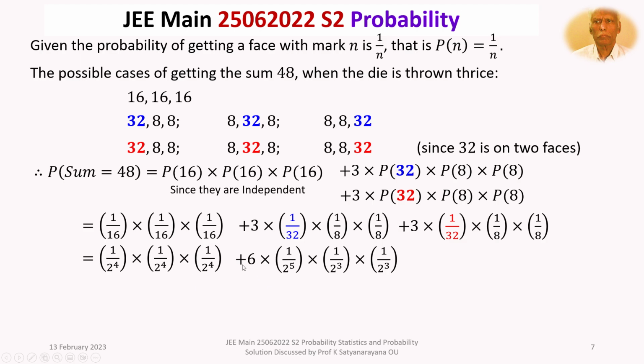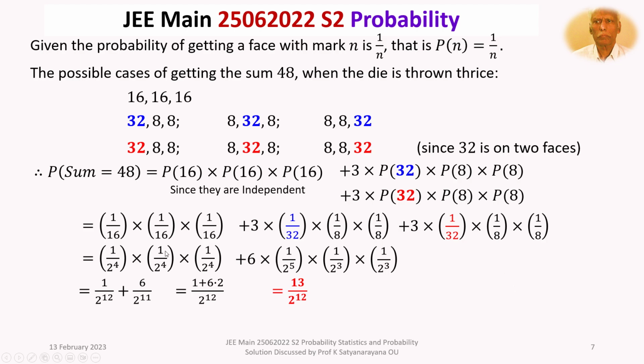And in the second one, plus 6 times 1 by 2 to the power of 5 into 1 by 2 to the power of 3 into 1 by 2 to the power of 3; 5 plus 3 plus 3 is 11. Here it is 1 by 2 to the power of 12, and here 6 into 1 by 2 to the power of 11. The LCM is 2 to the power of 12. Then you will get in the numerator 1 plus 6 times 2. So 1 plus 6 times 2 is 13 by 2 to the power of 12.